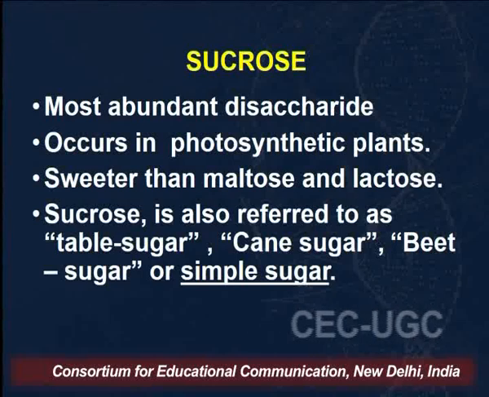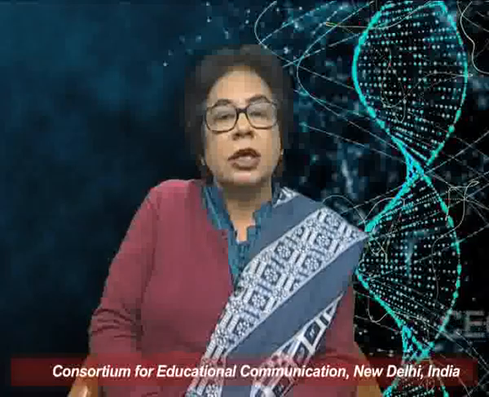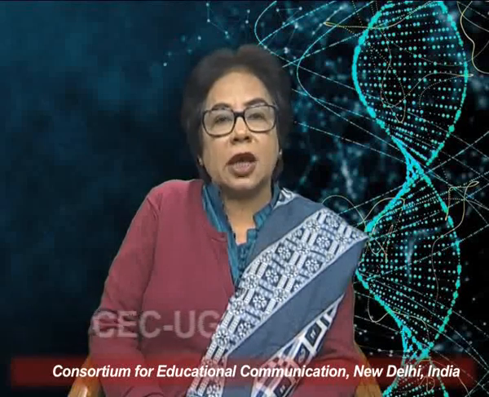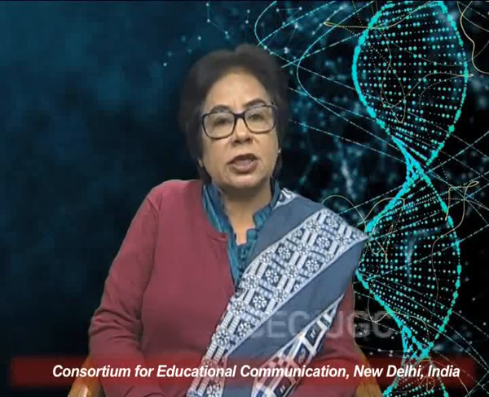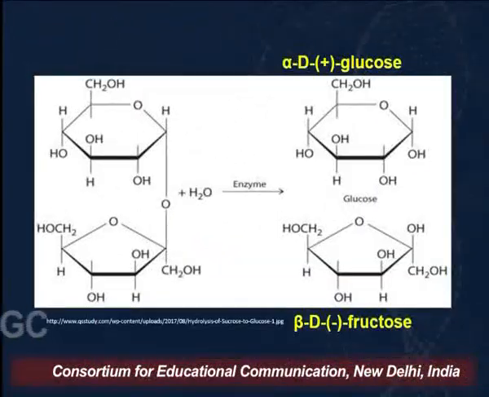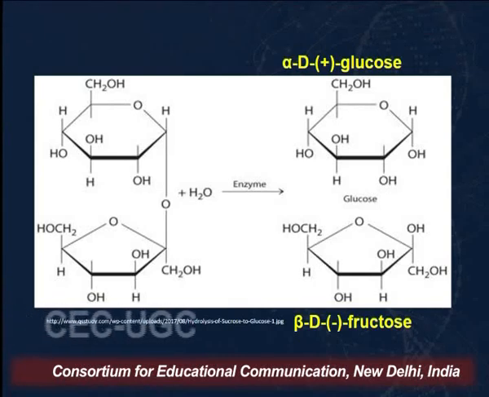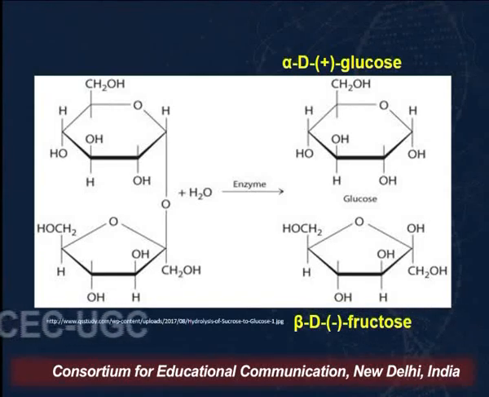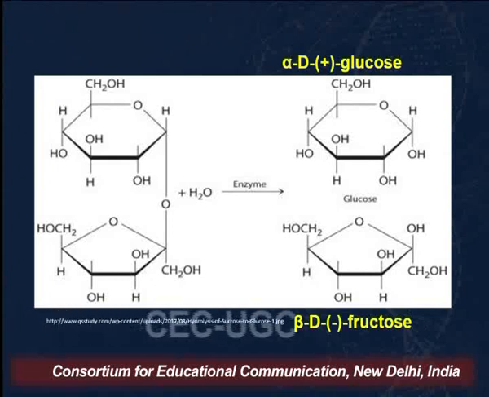So now we go on to further discussion. What will sucrose give us when we carry out its hydrolysis with the enzyme saccharase, or its acidic hydrolysis? When we carry out the acidic or enzymatic hydrolysis of sucrose, we get alpha D-glucose and beta D-fructose.